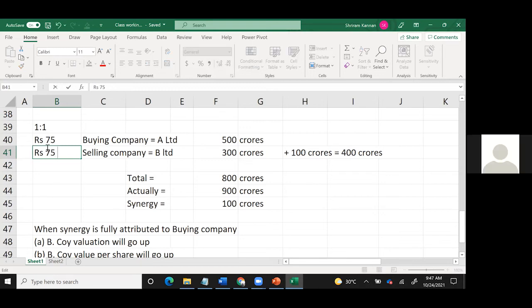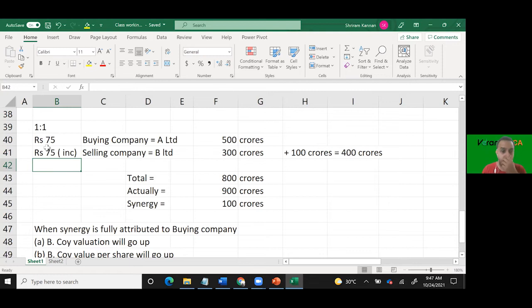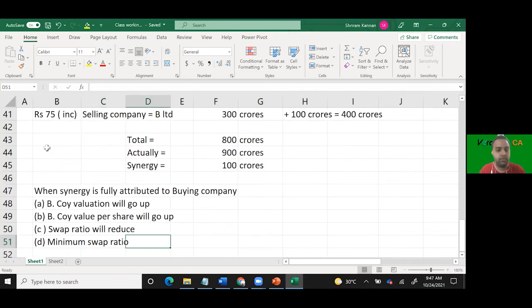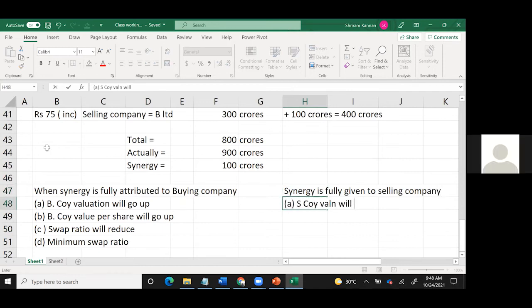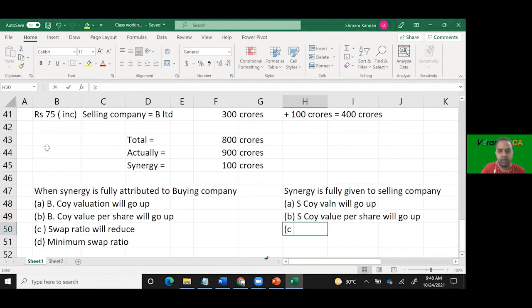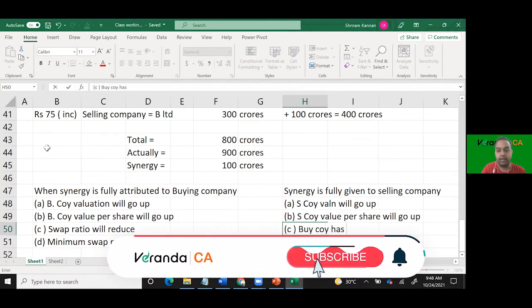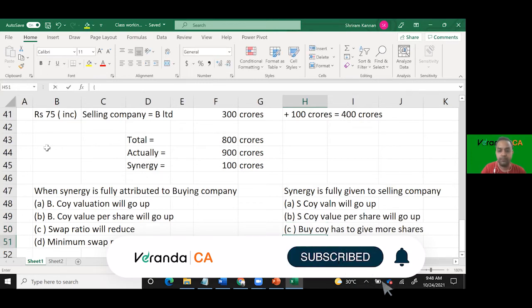Selling company. The 75 will increase. Then A Limited is bound to give more than 1 share or less than 1 share? More than 1 share. When they give more than 1 share, what will happen? If synergy is fully attributable, synergy is fully given to selling company, selling company valuation will go up. Selling company value per share will go up. So as a result, buying company has to give more shares, correct? So that's called a maximum swap ratio.